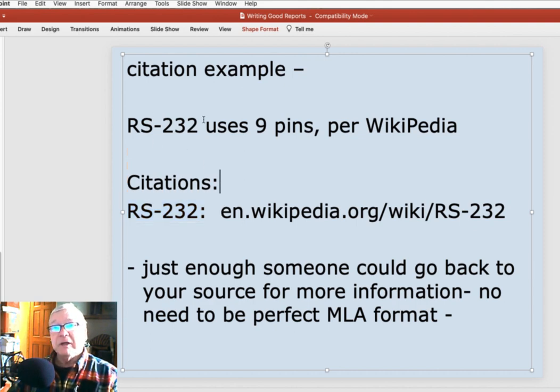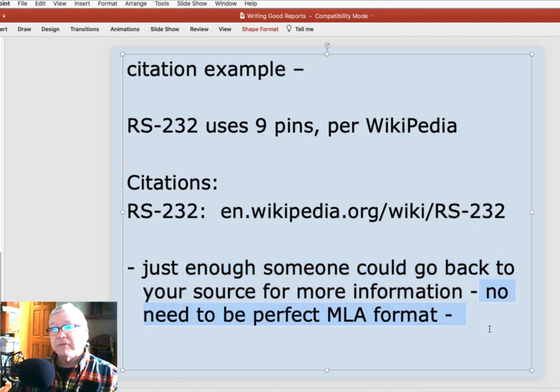But again, if you've written blah, blah, blah, and then you say, per Wikipedia, maybe you want to put in citations for the RS-232 information that I wrote. It came from here. Now that's not MLA, but it's enough that someone could go back to your source for more information.